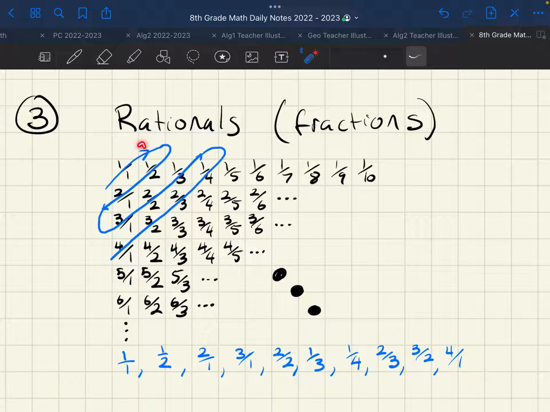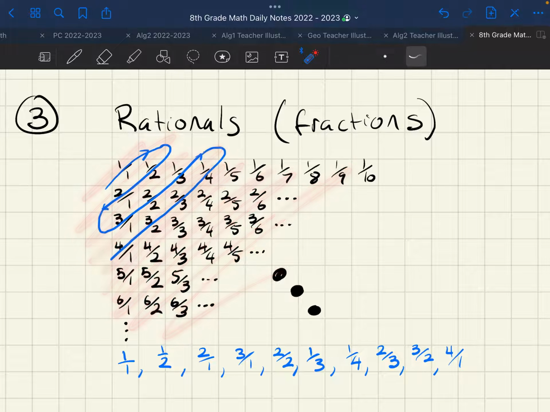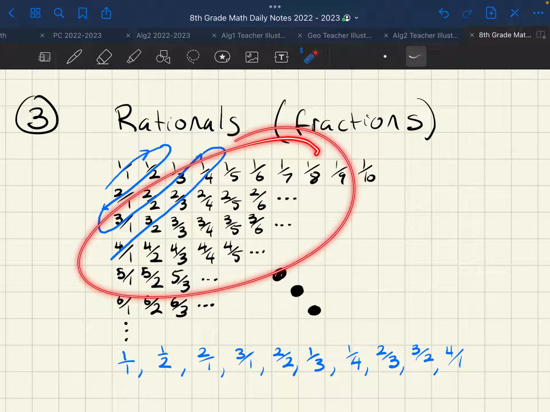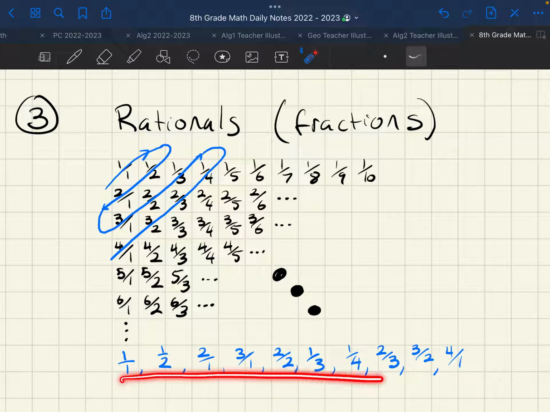And I think you can agree. If I start shading in numbers like this in the table, I will hit every single fraction in here. And I've done it in a way that you can see the pattern, and I've listed it in just one dimension out to the right. It's so beautiful. I get stuck on how cool of a proof that is.